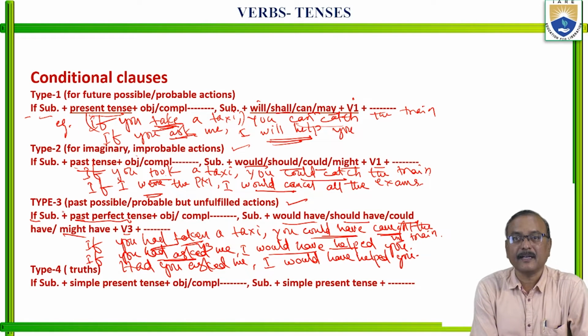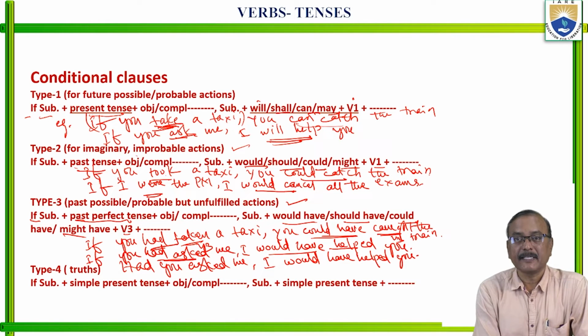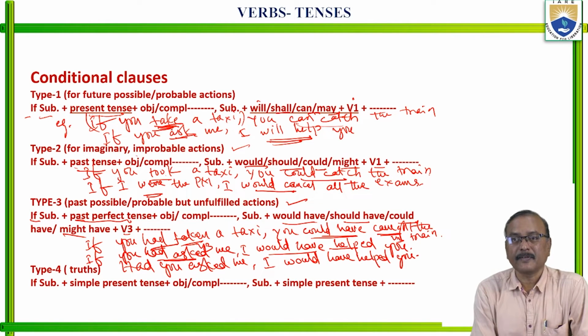The first type is for future actions. In the if clause, present tense, do form or does form. In the main clause, will V1 or shall V1 or can V1 or may V1.